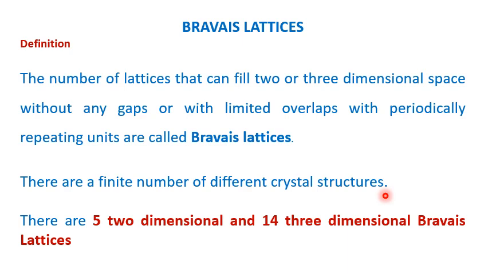In Bravais lattices, there are 2-dimensional Bravais lattices and 3-dimensional Bravais lattices. In 2-dimensional Bravais lattices, there are 5 types. In 3-dimensional Bravais lattices, there are 14 types. So now in this class, we will see what the 2-dimensional Bravais lattices are and what the 3-dimensional Bravais lattices are.